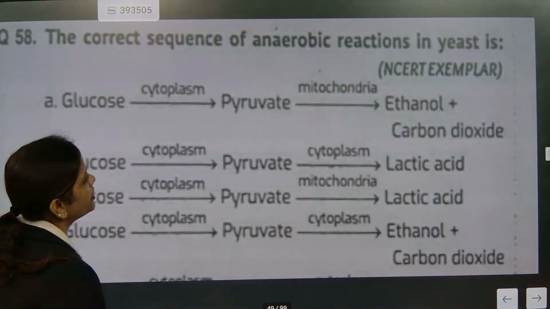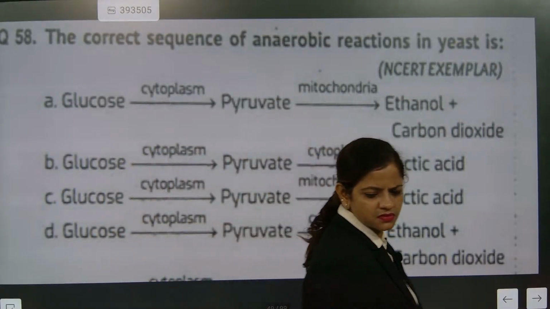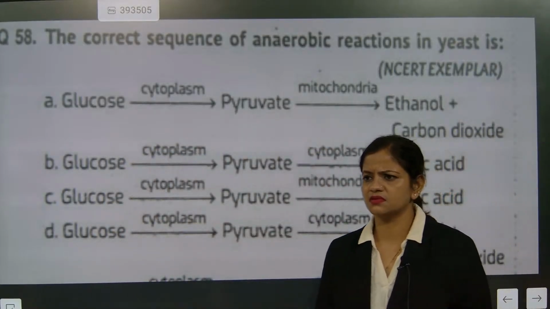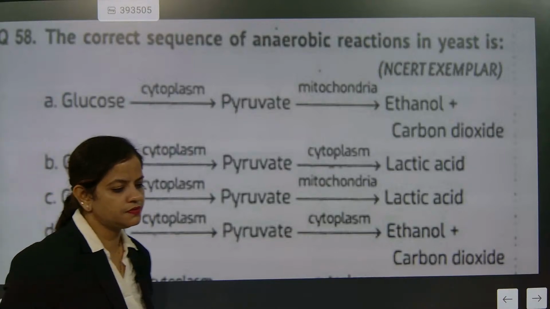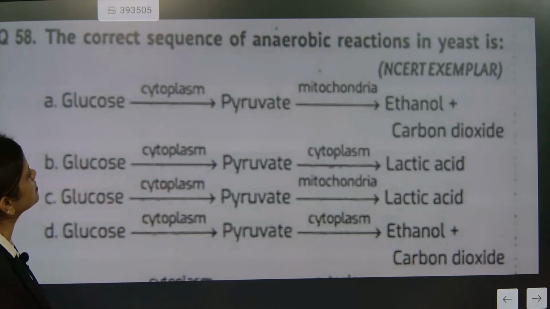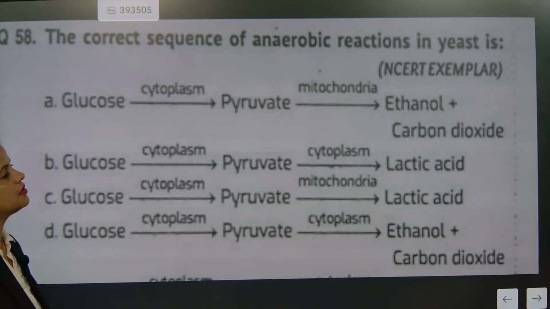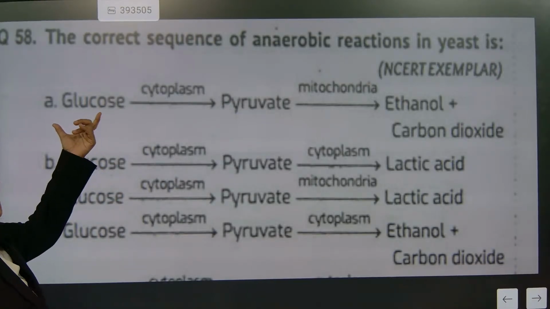Come on, go for it. See the question, the correct sequence of anaerobic respiration in yeast. First, glucose.